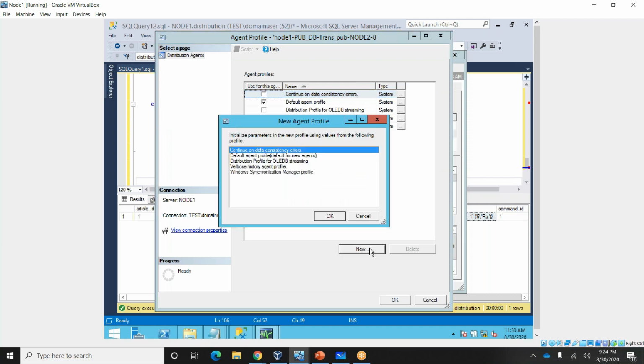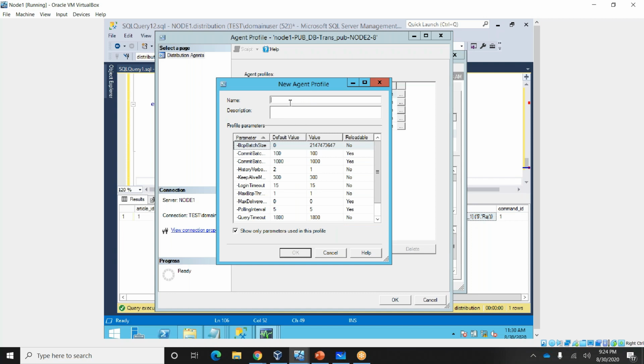Go to new, using the default profile as the template. I'll name it skip pk, primary key inserts.